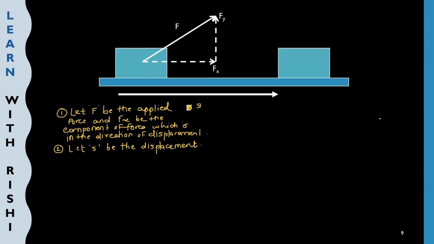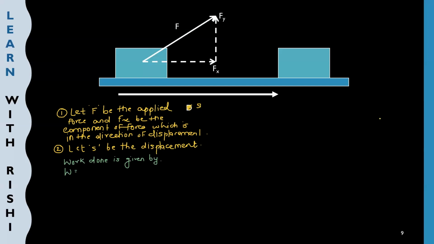Right? Now, third point, what can we write? Work done. We want a derivation for work done. So we can write that work done is given by, what is the formula for work done? Product of the component of force in the direction of displacement and the magnitude of displacement.